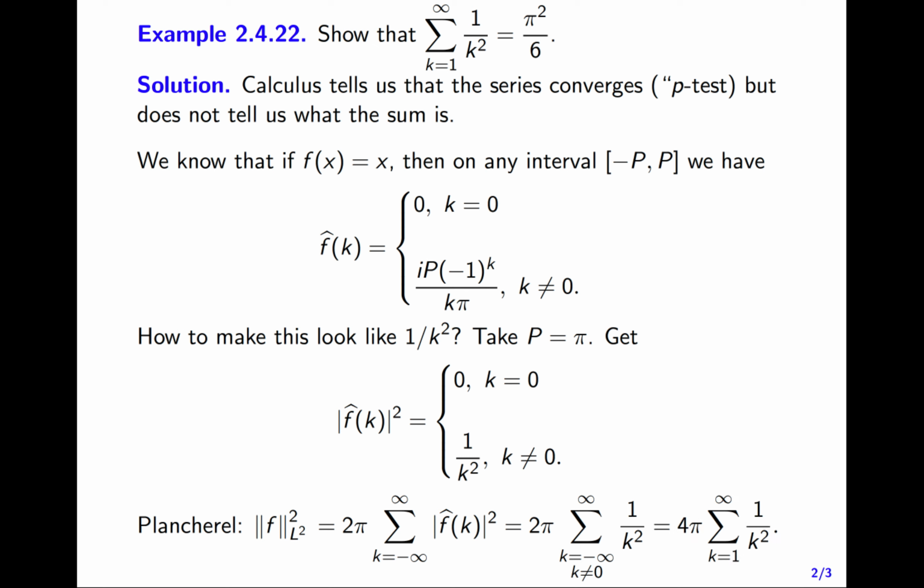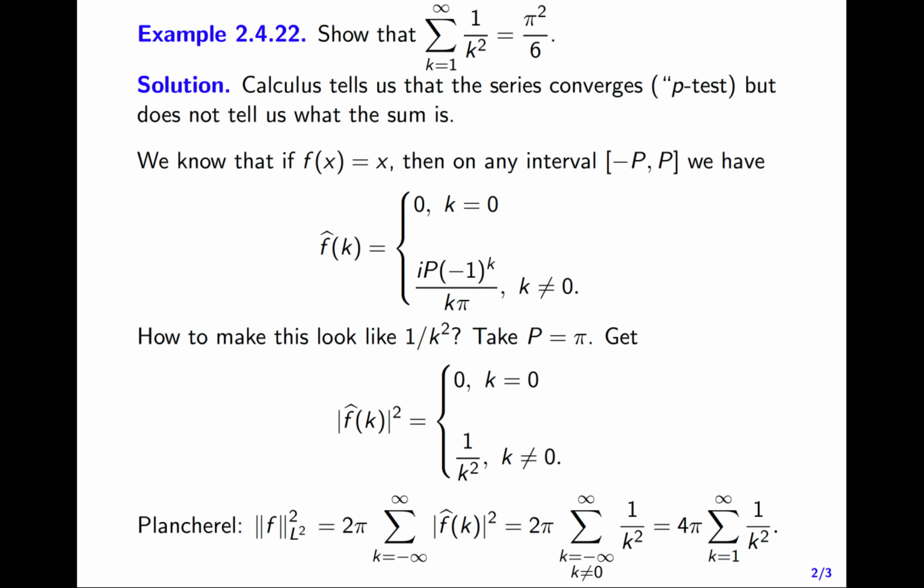Well, that's not too bad. I can just rewrite this sum from minus infinity to infinity excluding 0 as twice the sum from k equals 1 to infinity of 1 over k squared. Because you think, I'm summing 1 over 1 squared, 1 over 2 squared, 1 over 3 squared. In the negative direction, I'm summing 1 over minus 1 squared, 1 over minus 2 squared, 1 over minus 3 squared.